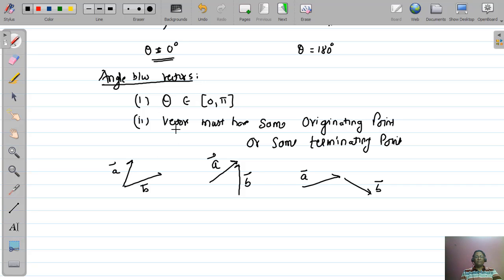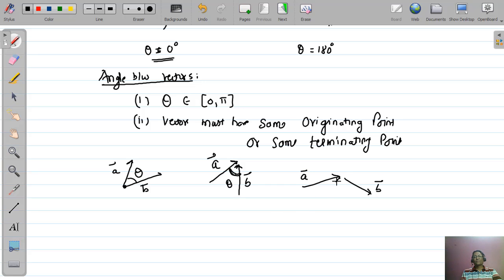So by these two definition, they should have same originating point. That means these two vectors have same originating point. So angle which is between 0 to pi is the angle between the vectors. So this angle is between 0 to pi. This is the angle between the vectors. Similarly, these two vectors have same terminating point, and this angle is between 0 to pi. So we say this is the angle between the vectors.